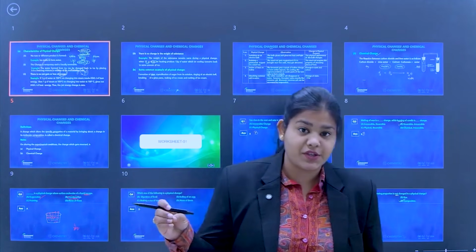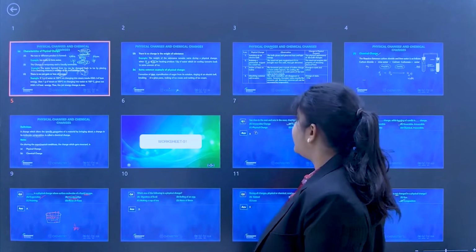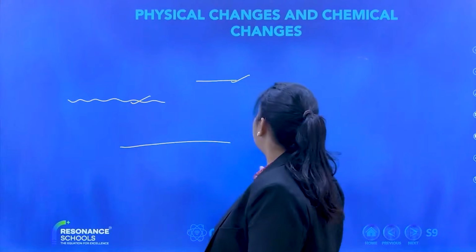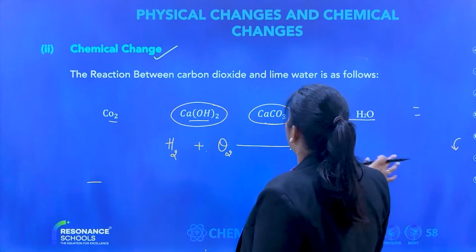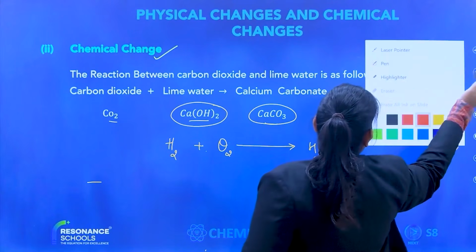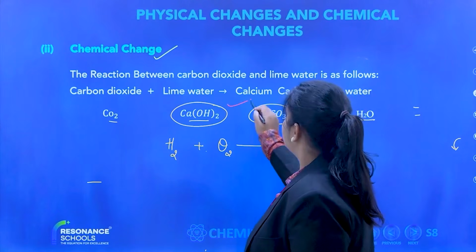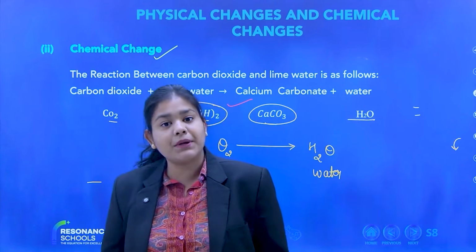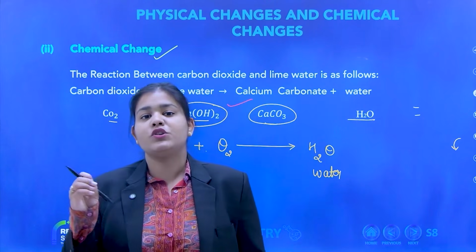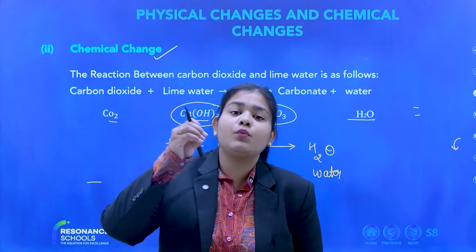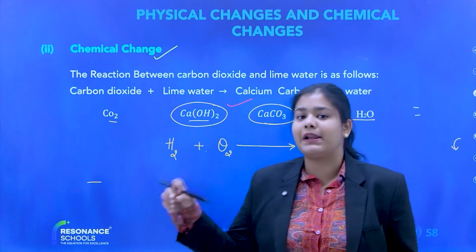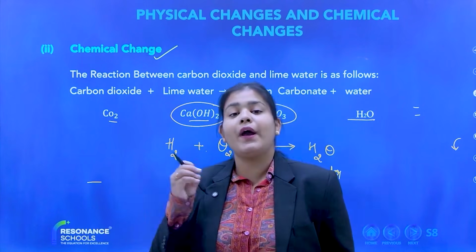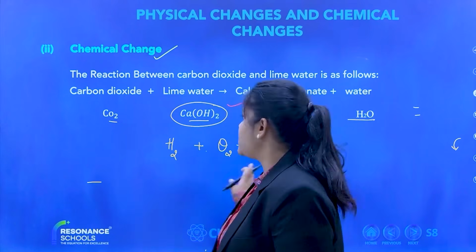What is a chemical change? It is where an entirely new product is formed. I gave you the example of the reaction between carbon dioxide and lime water. When carbon dioxide is mixed with Ca(OH)2, that is your lime water, it converts the transparent lime water into milky. That milky substance indicates the formation of CaCO3. So an entirely new product is formed, and that is a chemical reaction.